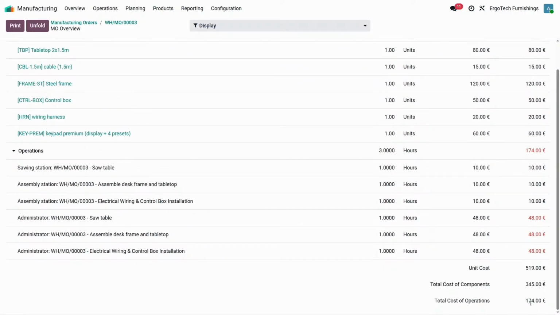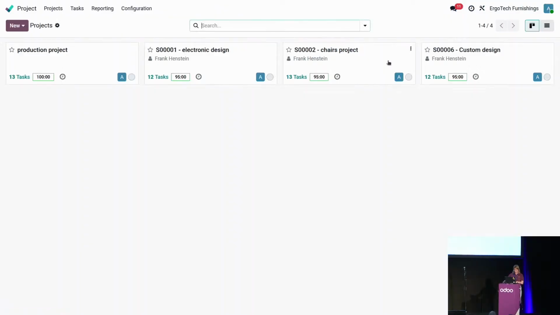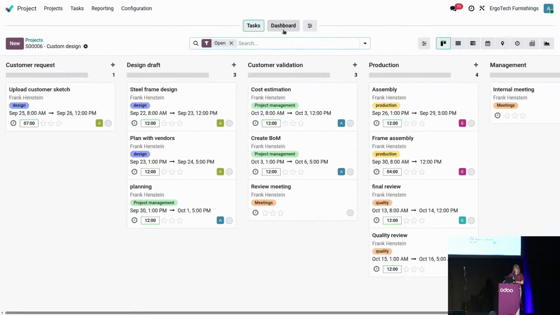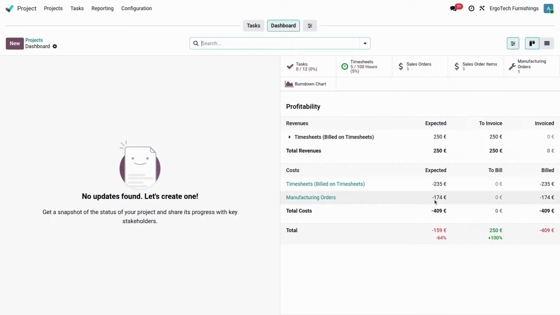Let's check in the dashboard if we see this amount being applied as well. So let me go back into the project, back to the dashboard, and yes, it's there. Perfect.